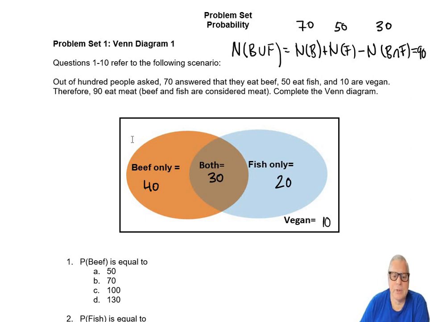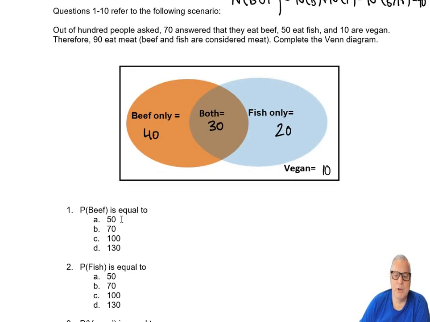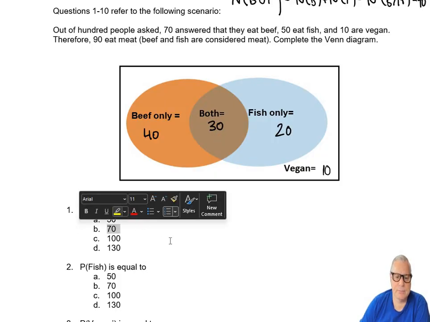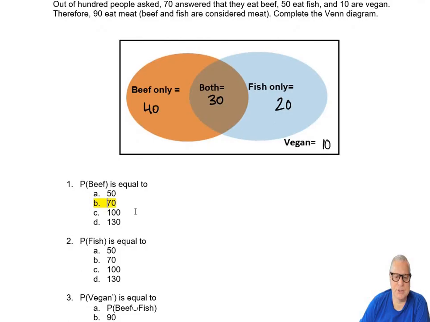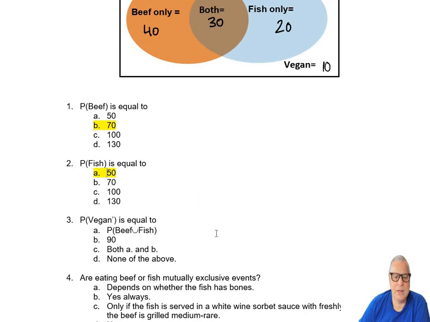Okay, so the probability of beef is equal to 70 over 100, so 70%. Those are all numbers in percent now. The probability of fish is 50%.